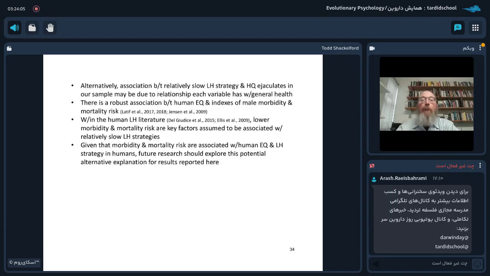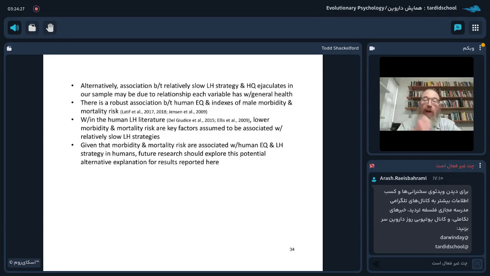Alternatively, the association between relatively slow life history strategy and higher quality ejaculates in our sample may be due to the relationship that each variable has with a third variable, namely general health. There is a robust association between human ejaculate quality and indexes of male morbidity and mortality risk.